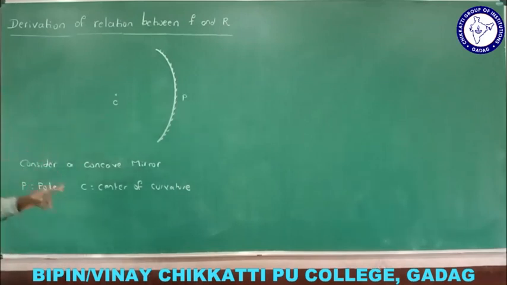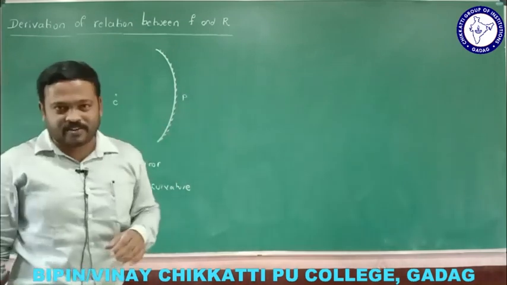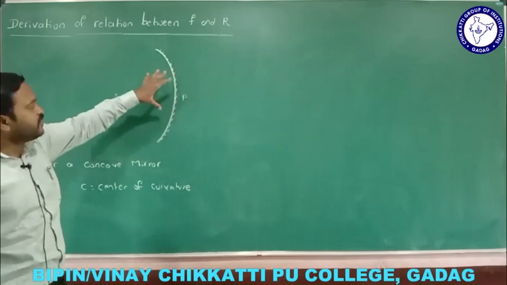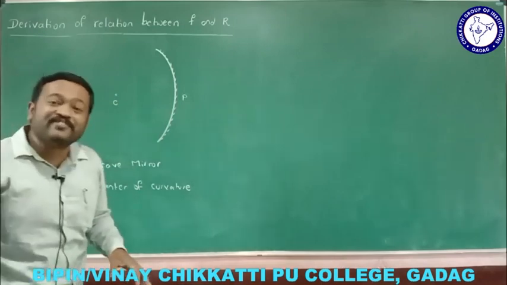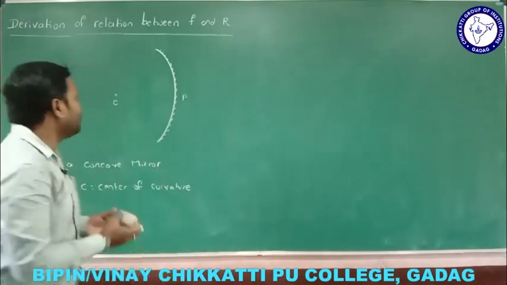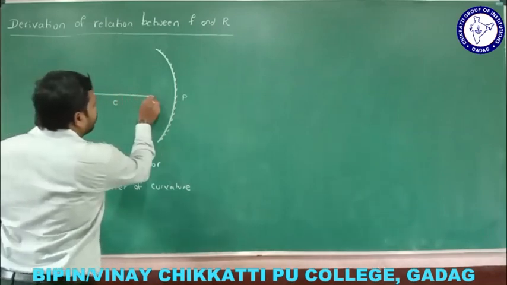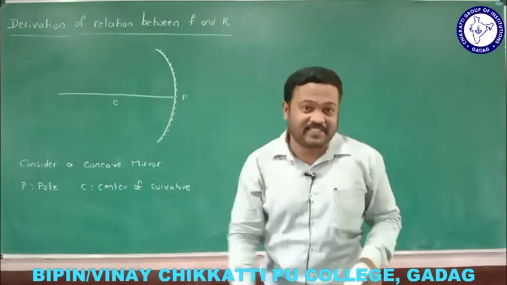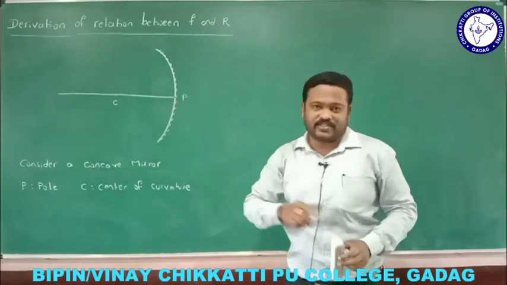Now C is the center of curvature, and we know that this mirror is called a converging mirror. When parallel rays of light fall on the concave mirror, they converge at a point, so this mirror is called a converging mirror. Before I go with this, let me draw a line which passes through the center of curvature and pole, and that line is called the principal axis, the main axis.